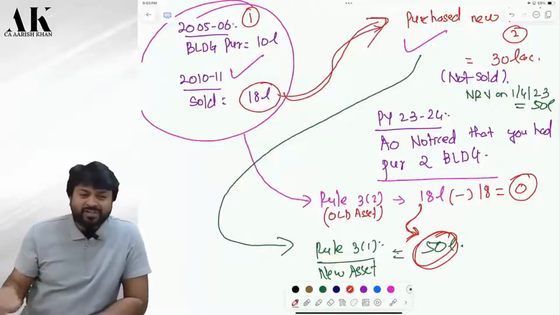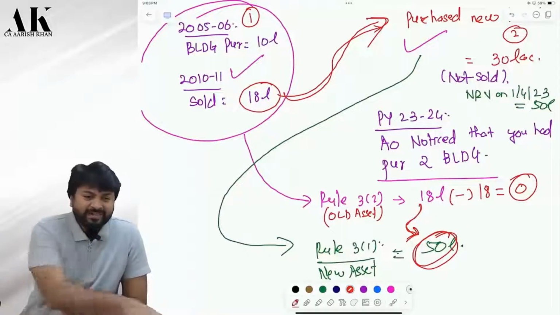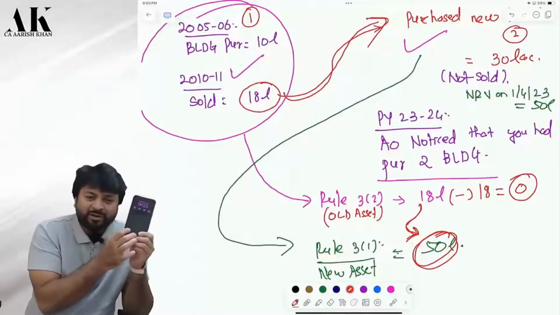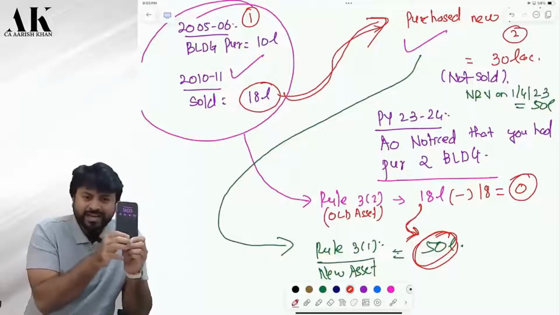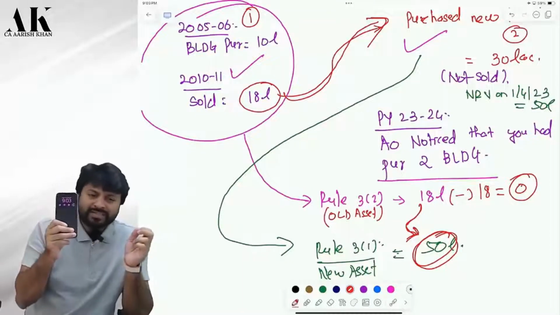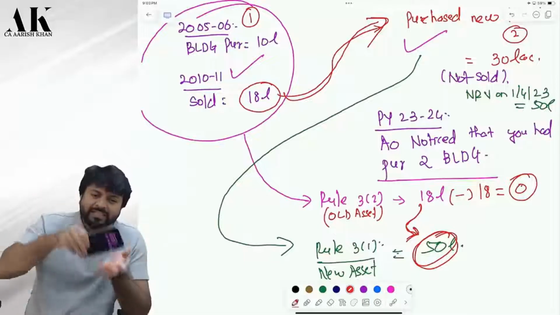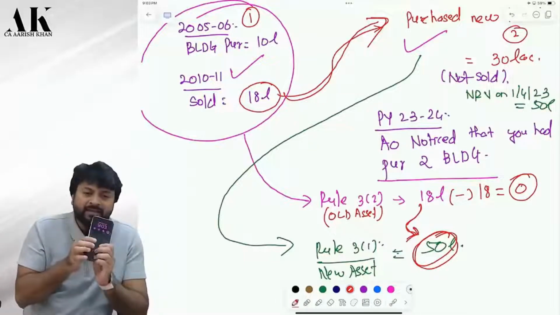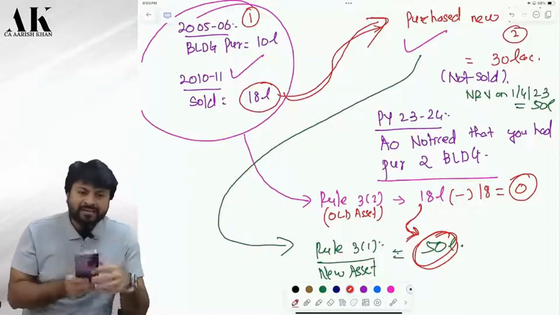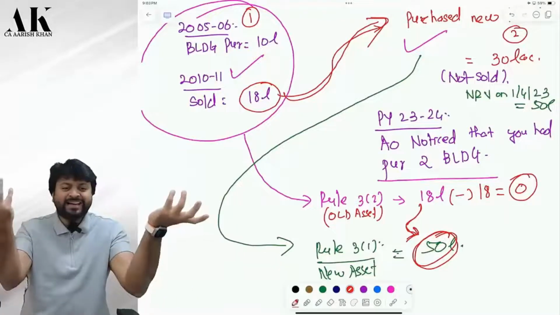I have 1000 rupees, Palani. With the help of this 1000 rupees, I bought this phone. Okay. So I will pay tax on this 1000 rupees, correct? Now, if I sell this phone and I bought another phone, should I pay tax on both the phones then? It doesn't make sense, na?